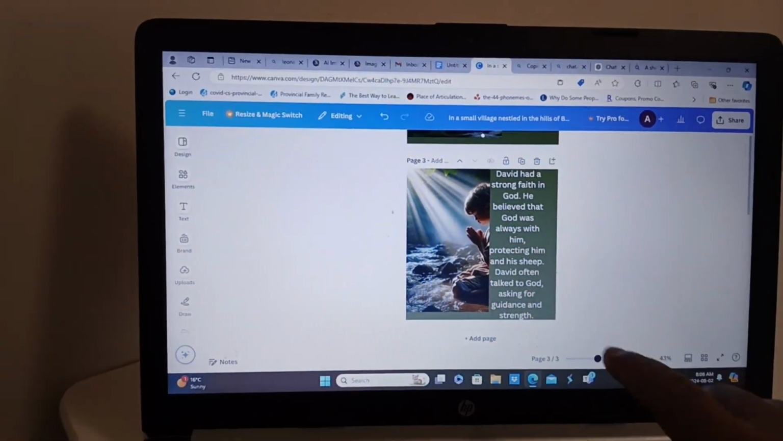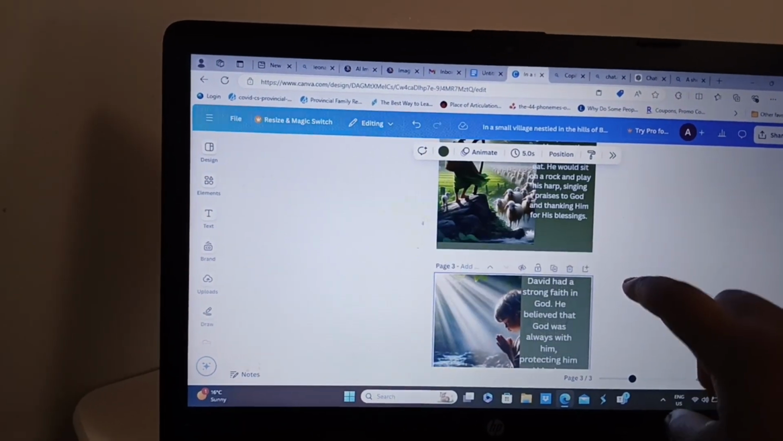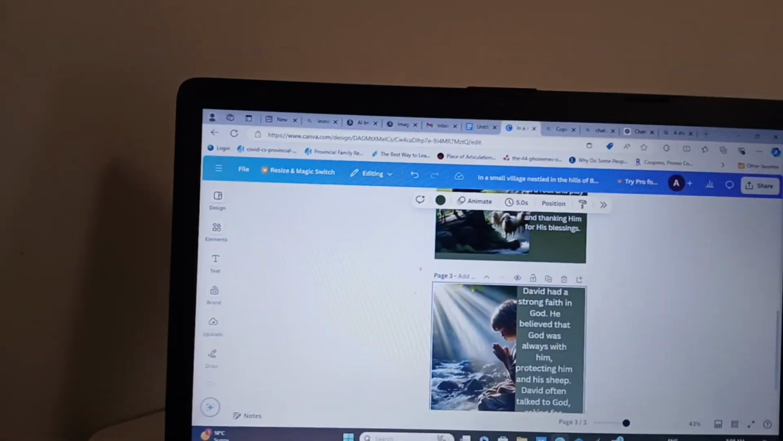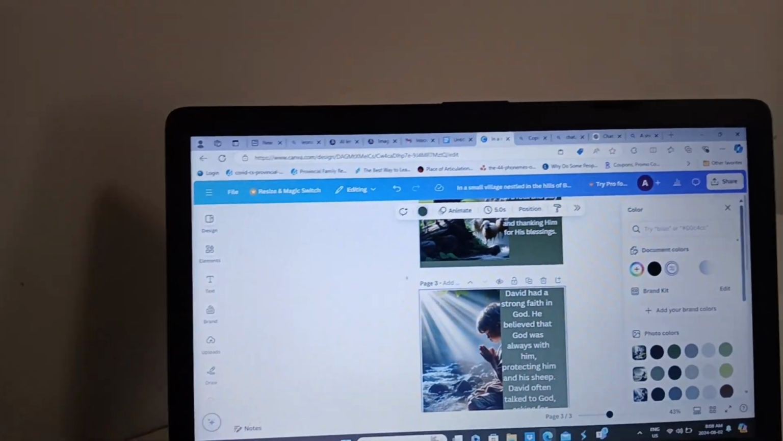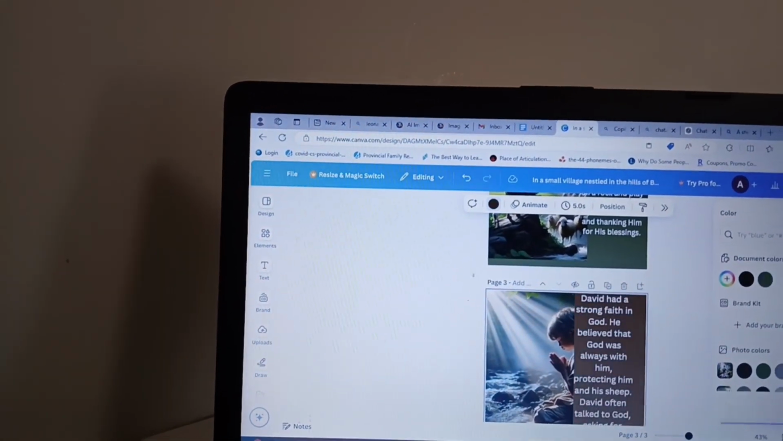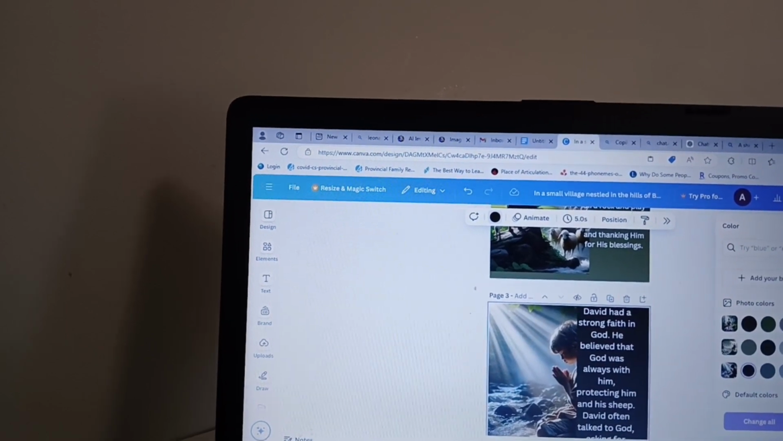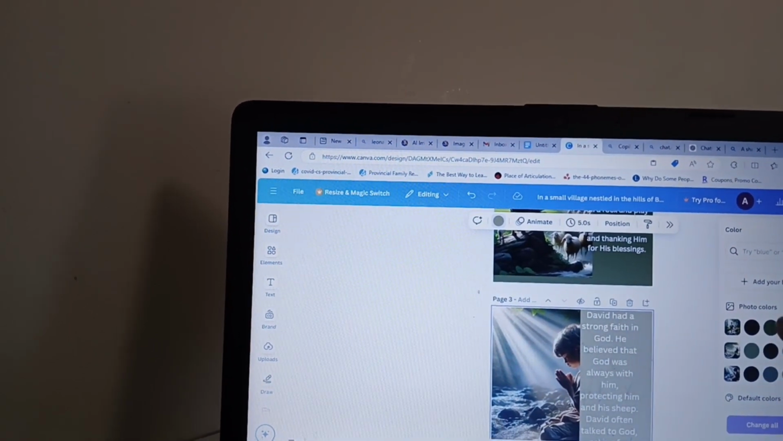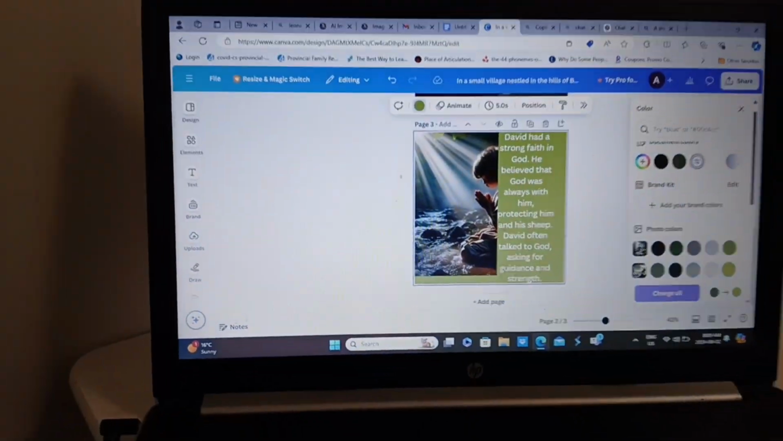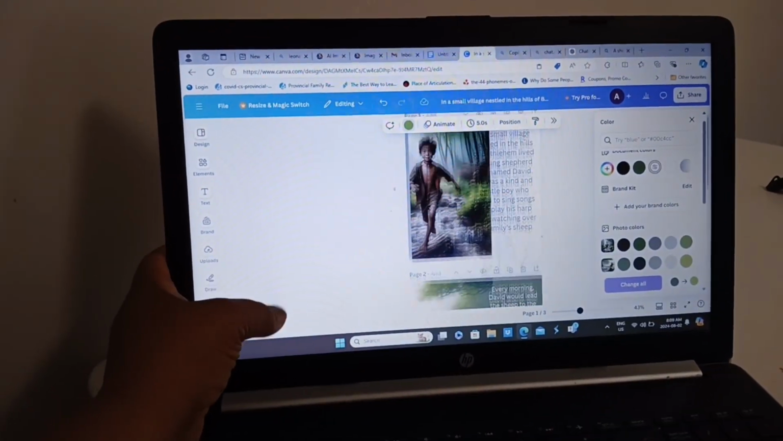I might decide to change this background color. It's looking too dull. Although the rural area depicts a kind of dullness, I would not expect a bright color for a rural area. A shepherd boy. Still too dull. Okay, so we'll settle with this. So we have our page 1.